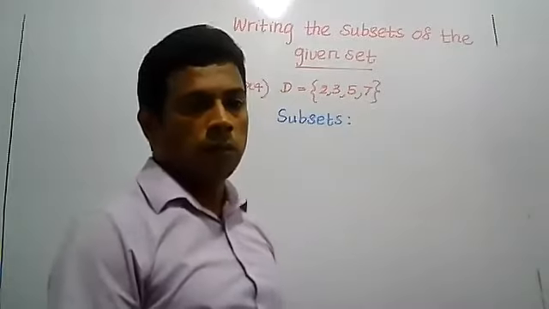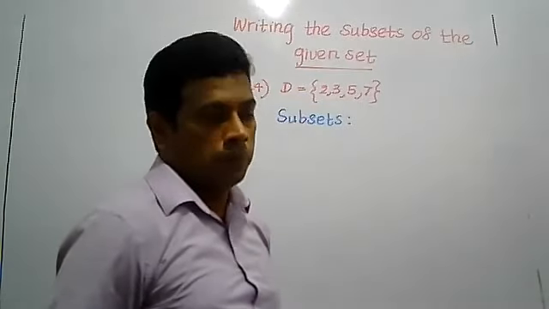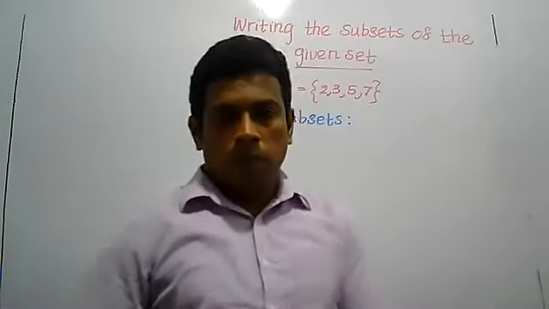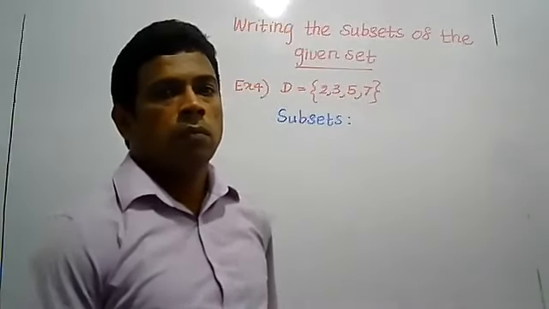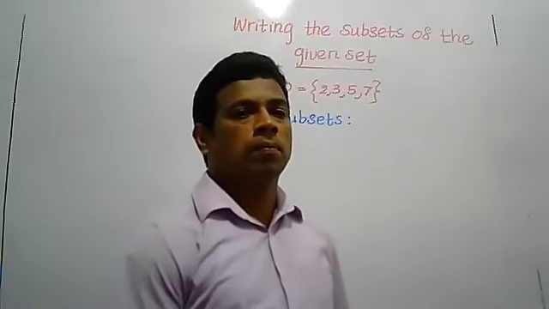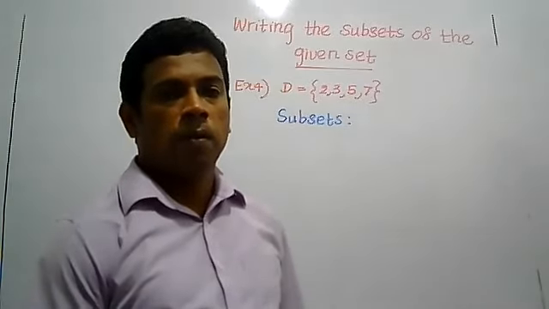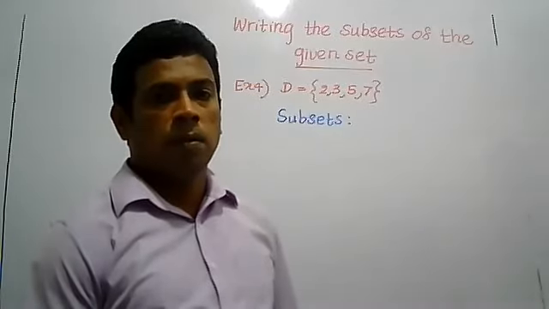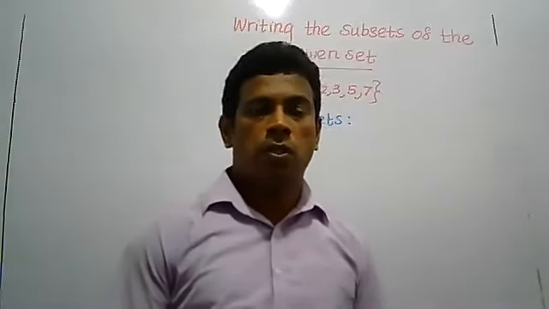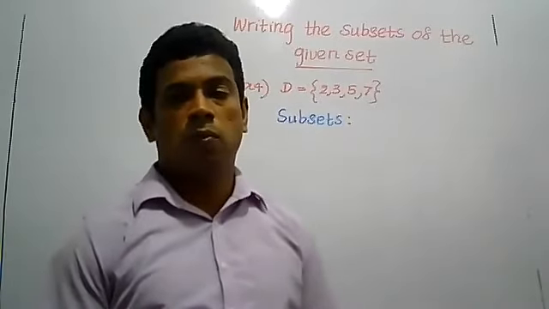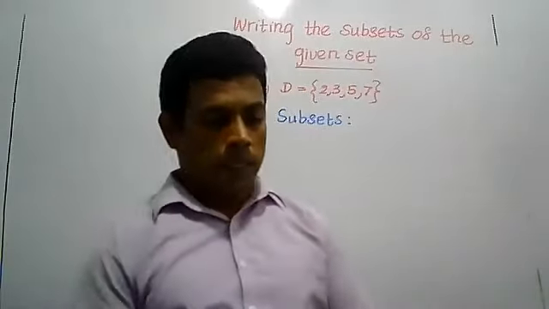One element each, then the number of subsets is 4, then 2 elements, 3 elements, and the given set and the null set.